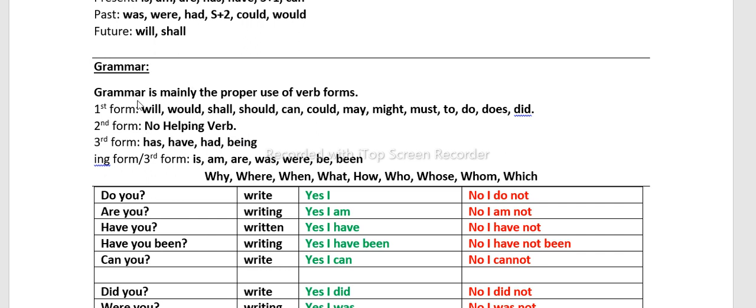So this is all about the proper use of verb forms. Will, would, shall, should, can, could, may, might, must, do, does, did: first form. Second form: no helping verb. Has, have, had, being: third form. Is, am, are, was, were, be, been: ing form or third form. If you remember that much, be sure that you have learned 97% of the grammar.